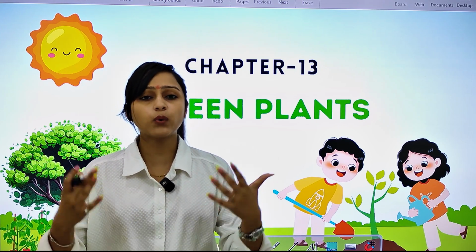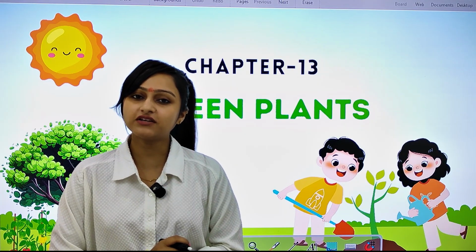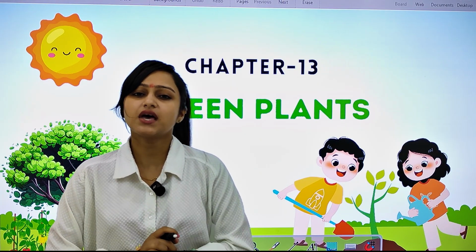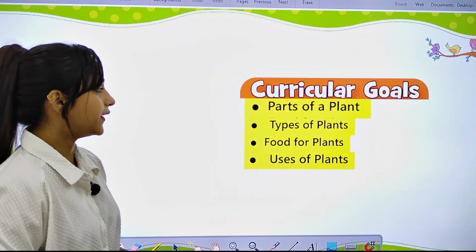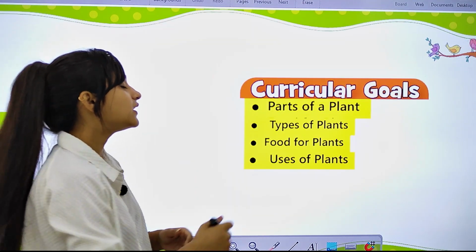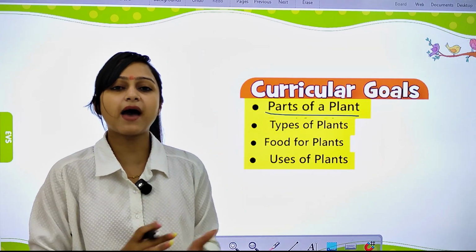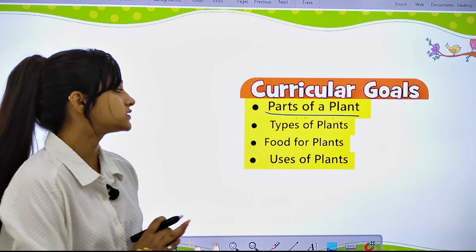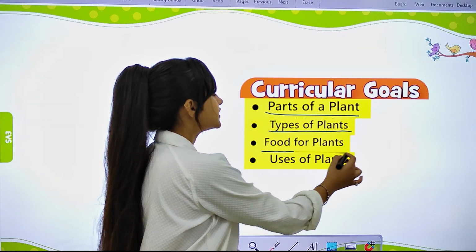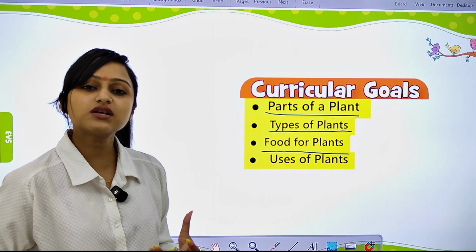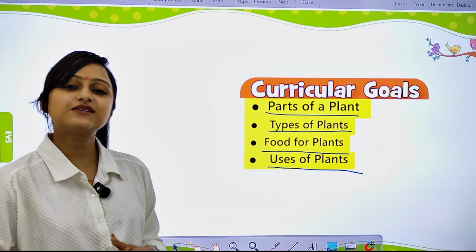As you know, we have different body parts, and in the same way our green plants also have different parts like leaves, stem, roots, and many others. So let's move further in this chapter. Here we are going to study the parts of a plant, then the types of plants. After that, we are going to study food for plants. What is food for plants? Then we are going to study the uses of plants. So let's explore.